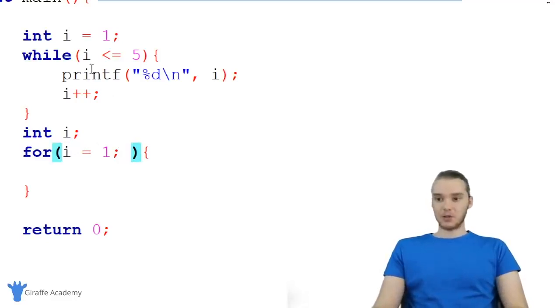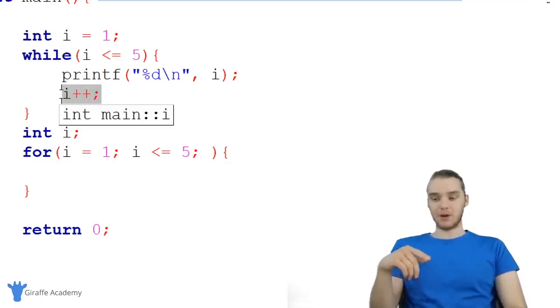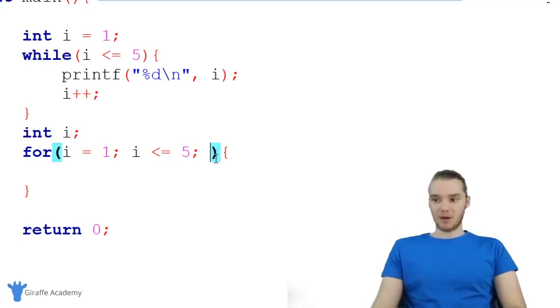The next thing I want to do is include my looping condition. Up here we have i less than or equal to 5. That's our condition. I can put the same thing down here. So I'm going to say i <= 5. The third thing I want to do is increment i. You'll notice down here, every time we go through this loop, we're incrementing that variable i. I'm going to do the same thing over here in this little third quadrant.